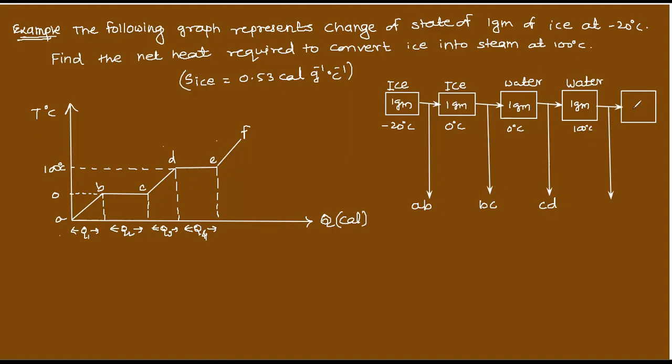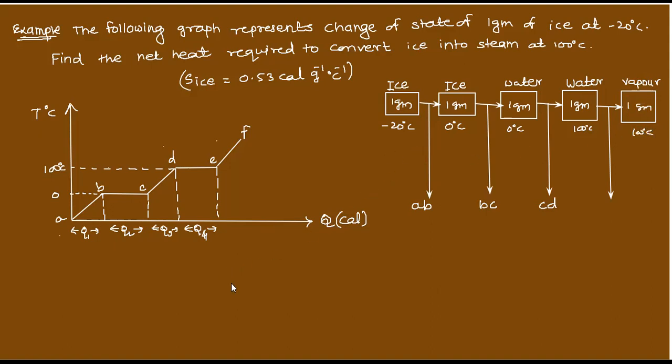So here it is vapor, yes or no? What is here? Vapor, because water to water finished, now water to vapor. So this is vapor, 1 gram, and this is at 100 degrees Celsius. Now it is easy for you.